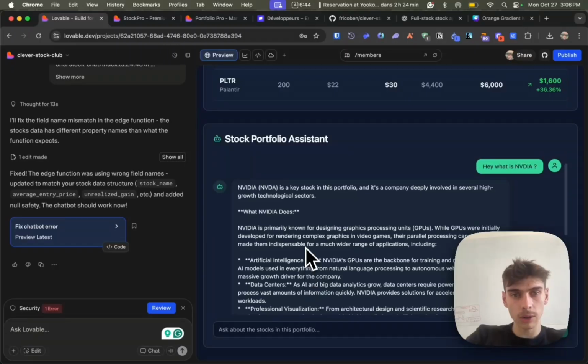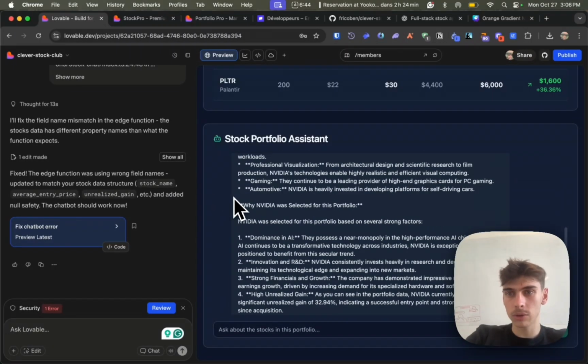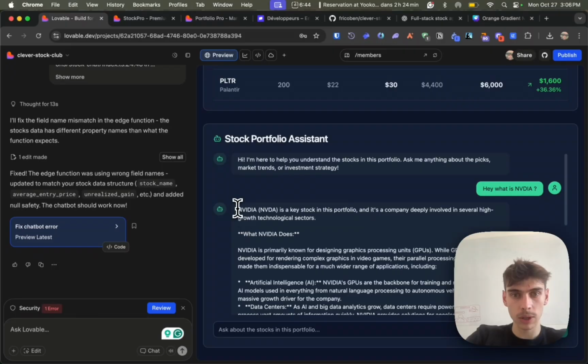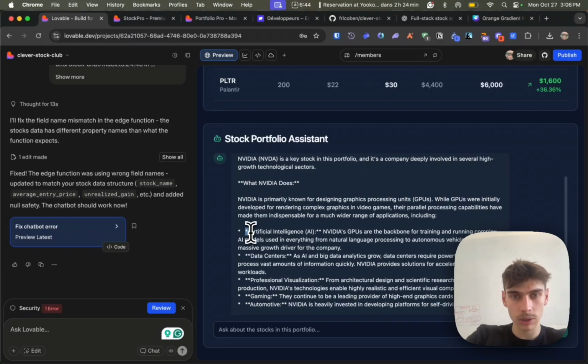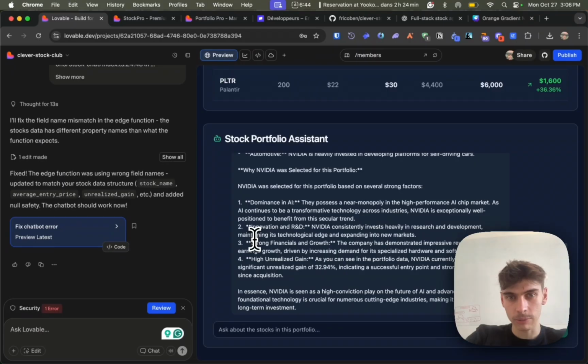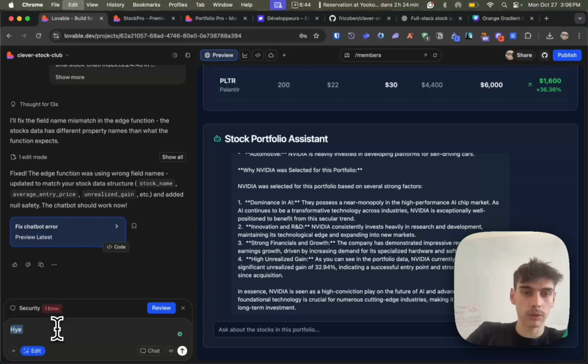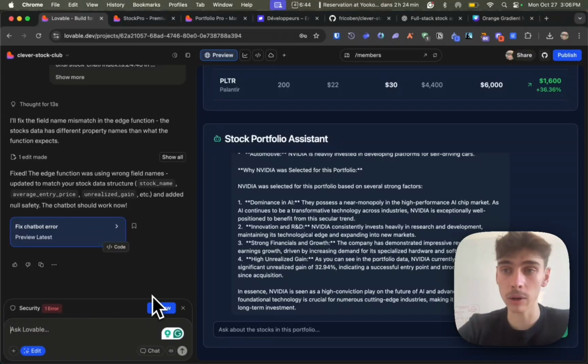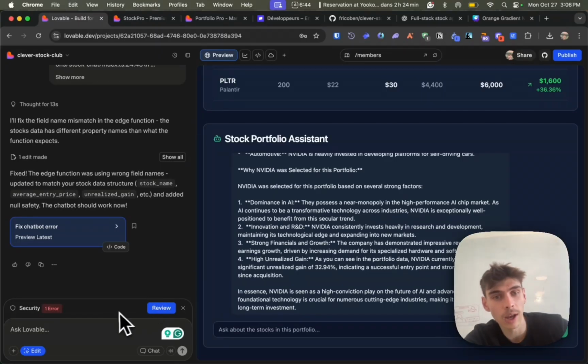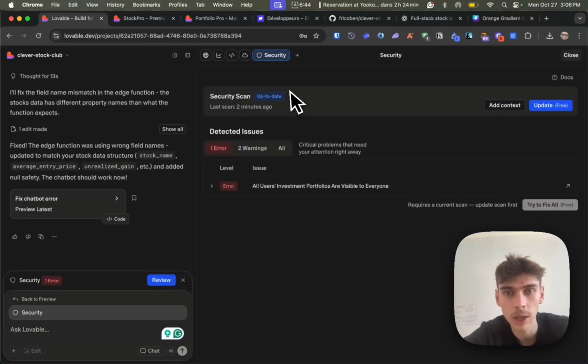We could also basically ask the chatbot to be better in terms of how it shows things, just because here it gives markdown but doesn't show the markdown. We can see the double stars here. It shows this is markdown, but it doesn't show it correctly. We could ask, and it's pretty easy. We just click edit and say, hey, show markdown correctly. But this is not what we're going to do. I think you guys understood the overall way of using Lovable. What we want to do here is fix this review thing.